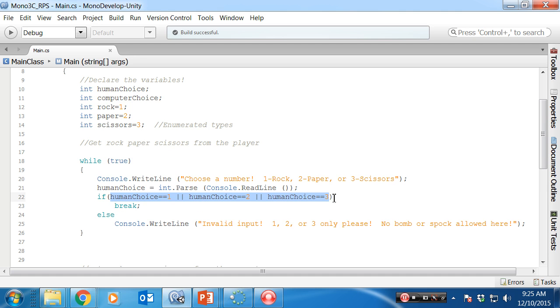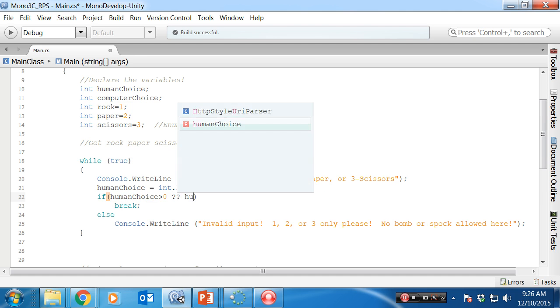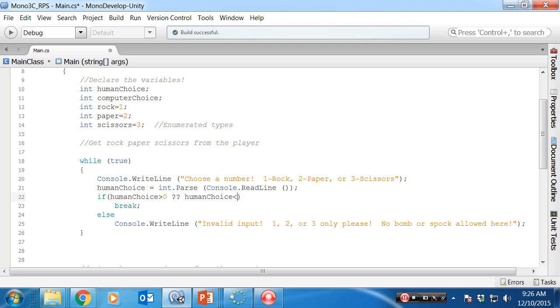If human choice is, well, equal to 1, let's do a range of numbers. Anything greater than 0 is okay. Greater than 0. And is this going to be an or or an and? Let's put a question mark for now. Human choice, what's my max? Is less than 4. And I really don't like greater than 0 or less than 4, because what if I was asking for floats for some reason? I should just say greater than or equal to 1, my exact number, and less than or equal to 3, my exact number.